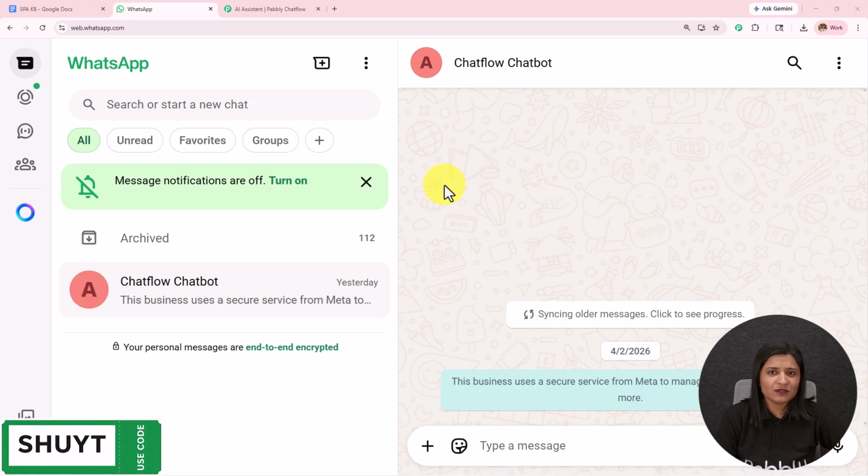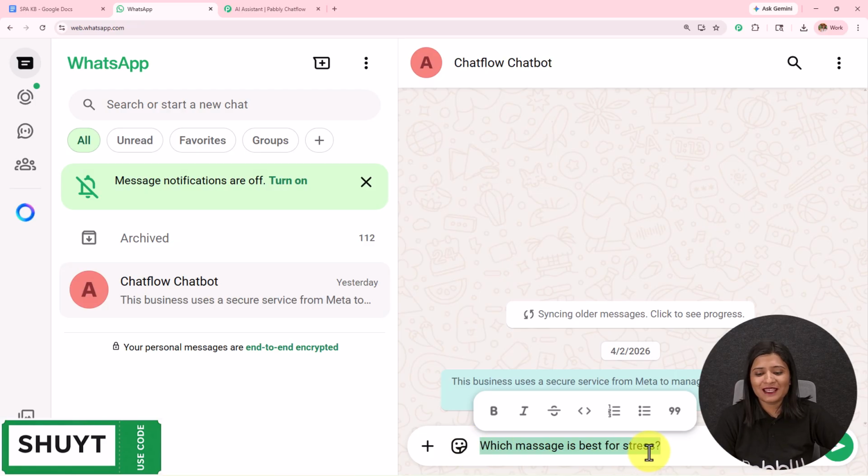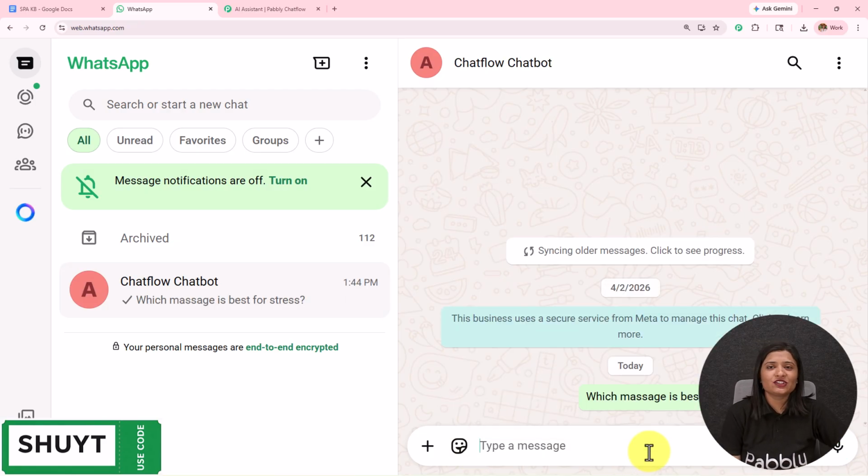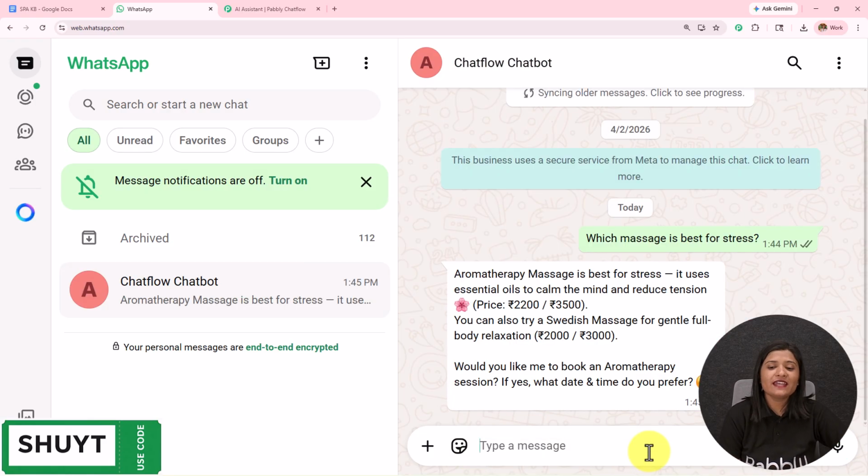So here, let's suppose I'm running a spa business and I'm going to drop a spa query: Which massage is best for stress? I have sent this message. Let's wait for the reply. So here it says, aromatherapy massage is best for stress. It uses essential oils to calm the mind and reduce stress. The price is this. You can also try a Swedish massage for a gentle full body relaxation. Would you like to book an aromatherapy session? If yes, what date and time do you prefer?